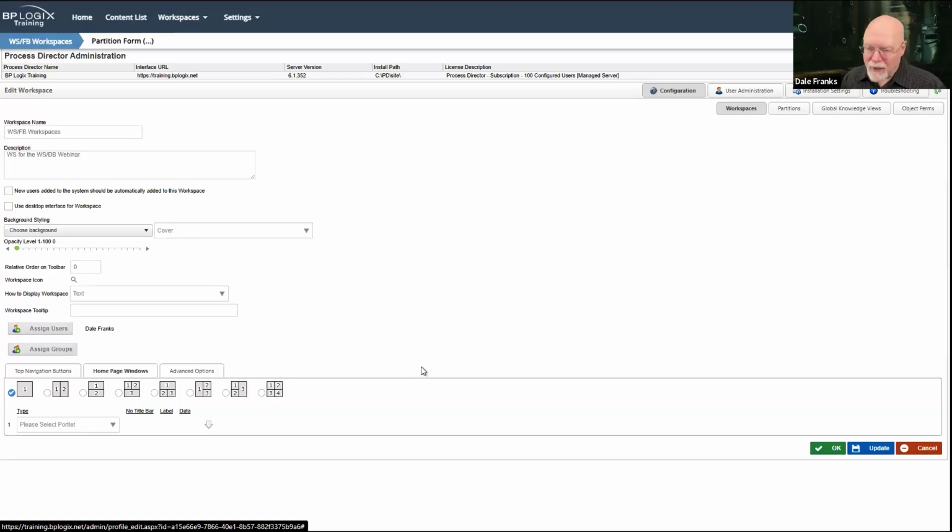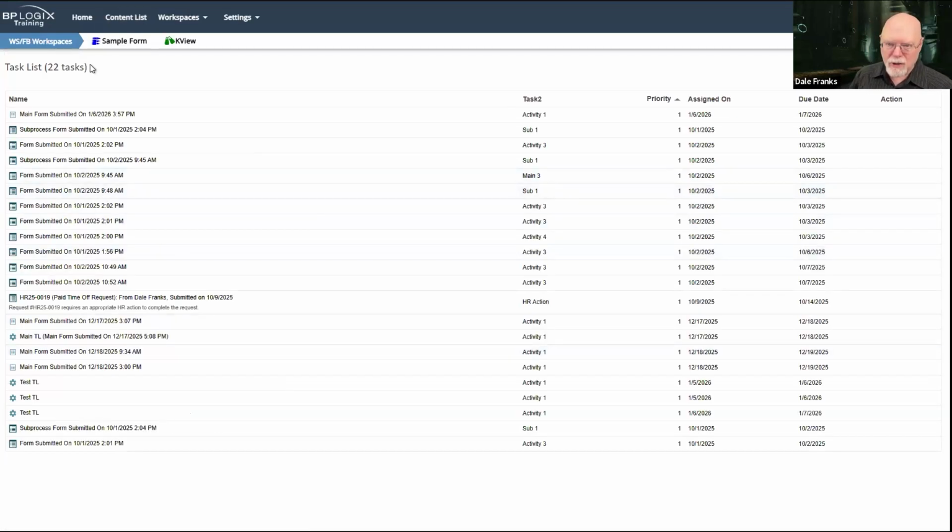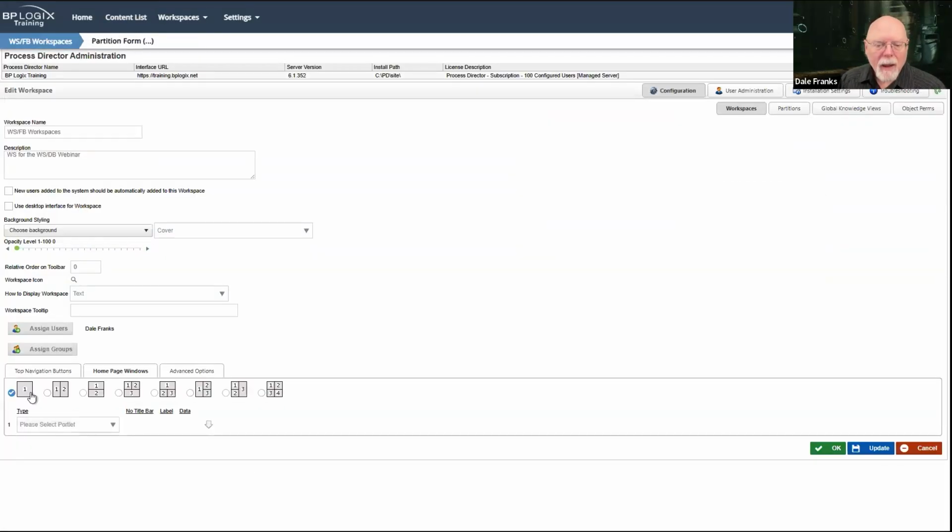If I have nothing selected, so the default state of a new profile is just to show me the task list. And that's it. Because the task list is super important. You need your task list because you need to be able to complete your tasks, obviously. But I have a number of different options to show you and for how to configure this.